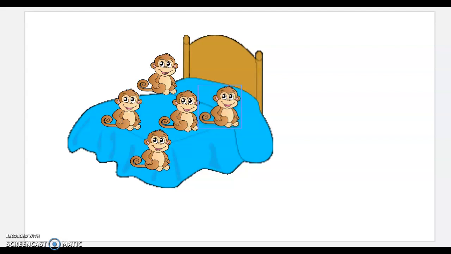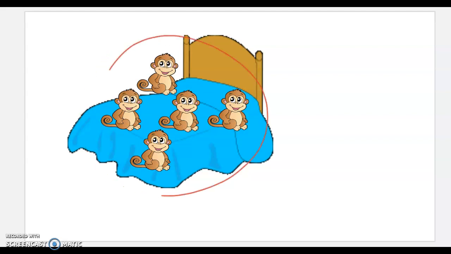And now we're going to do some adding with monkeys jumping on the bed. We are going to count to see how many monkeys are jumping on the bed, how many monkeys are on the floor, and how many monkeys we have in the room all together. Right now, we have a group of 5 monkeys sitting on the bed. We have 0 monkeys that have fallen on the floor. So how many monkeys do we have all together in the room if we count the monkeys sitting on the bed and the monkeys on the floor?